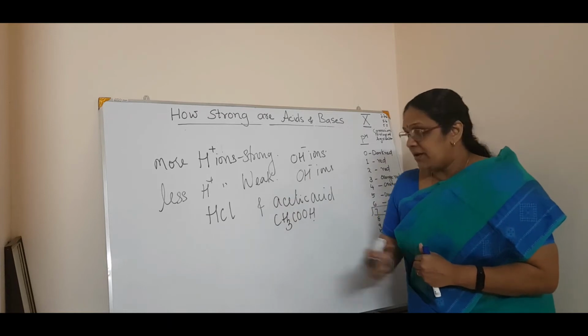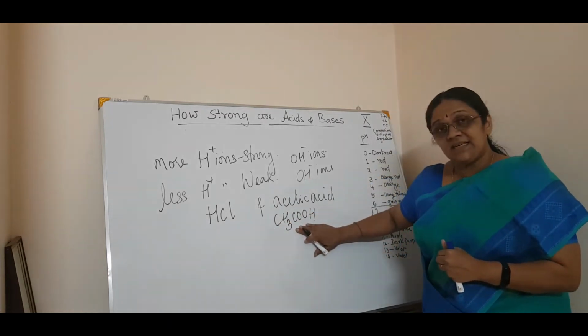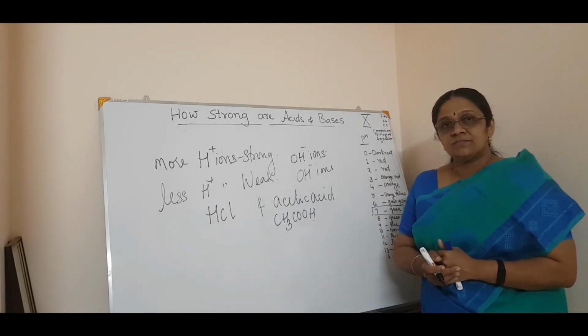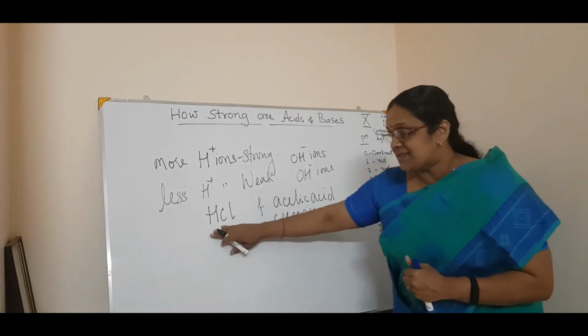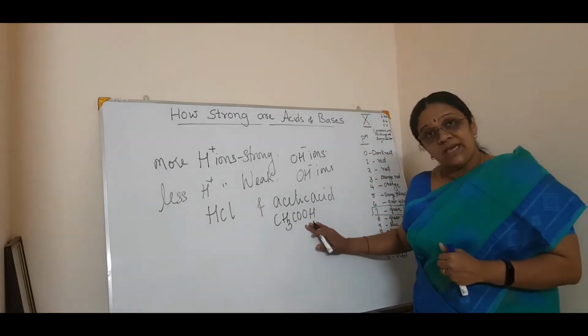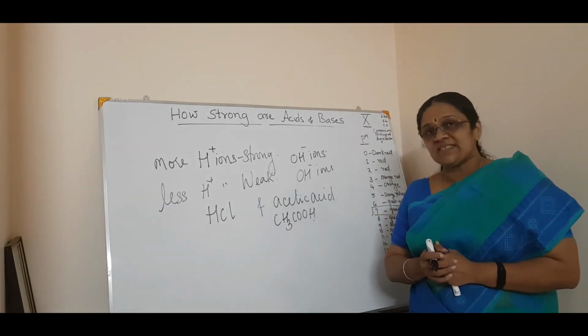You are told HCl is a strong acid whereas acetic acid is a weak acid. Comment on it, or account for it. Now what will be your answer?